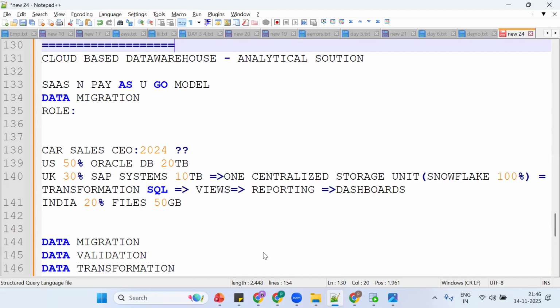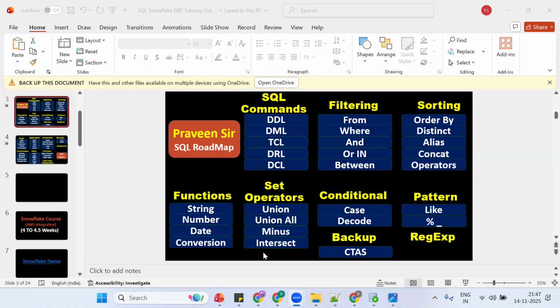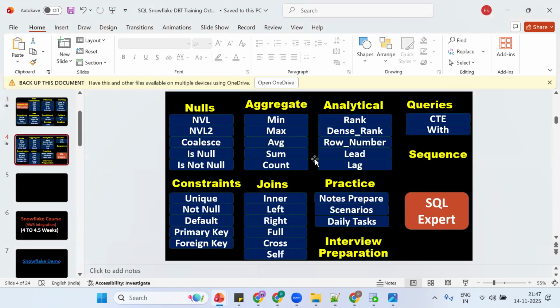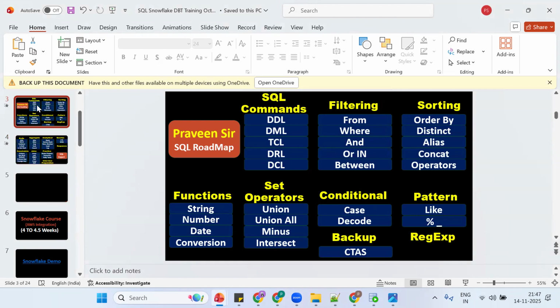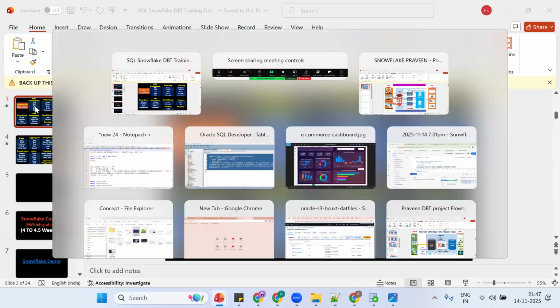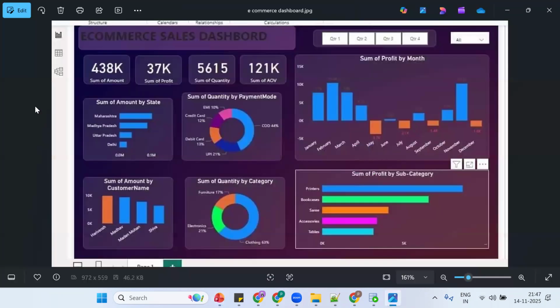Now we are talking about transformation. How do we do the transformation, using what concept? By using SQL. We should have complete knowledge of all these concepts: aggregate functions, analytical functions, joins, multiple CTEs. By making use of all these SQL concepts, we try to build this type of dashboards.